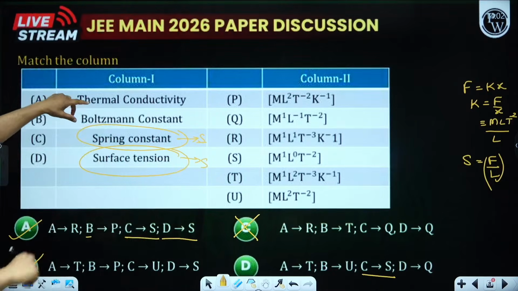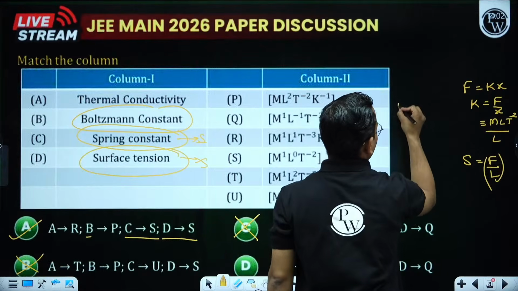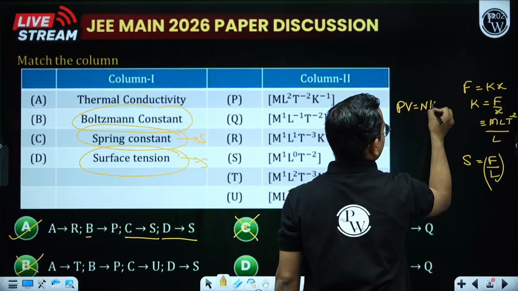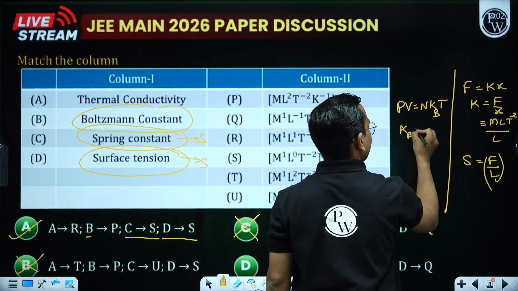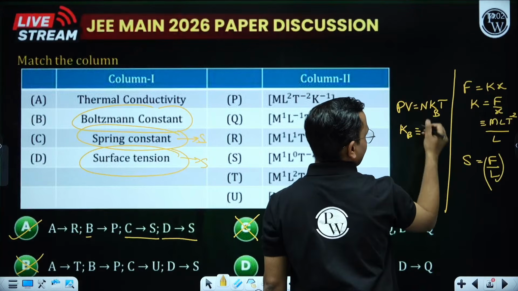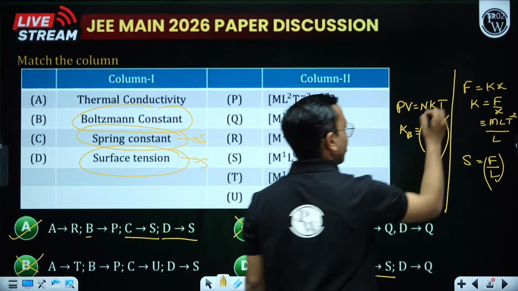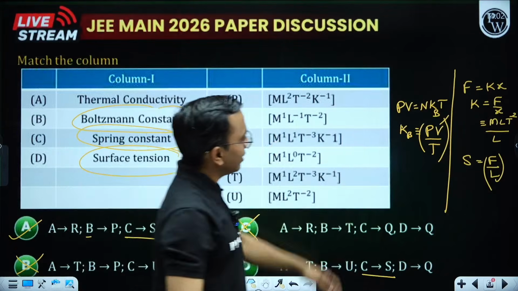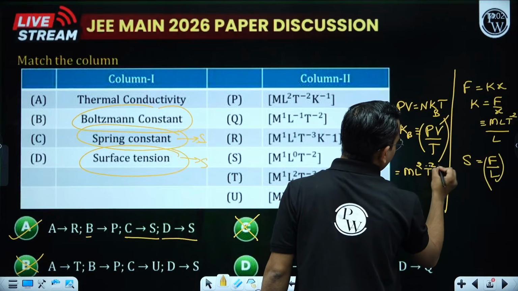Now, how to find the dimensions of Boltzmann constant? We know PV is equal to NkT. From here, if I write the dimensions of Boltzmann constant, that will be the dimension of PV, N is just a number, divided by temperature. What is the dimension of PV? That is energy. Energy divided by temperature. So this will become mL2T minus 2 K minus 1.